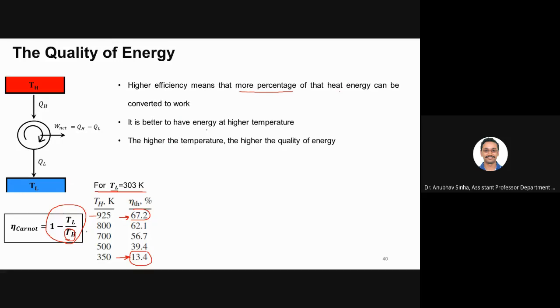So it is better to have energy at a higher temperature. It is always better to have energy at 900 Kelvin as compared to 350 Kelvin. The higher the temperature, the higher is the quality of energy, because a higher proportion of that energy you can convert to high grade energy, which is work. This is a very interesting aspect of quality of energy coming out from the thermal efficiency of the Carnot cycle. Any questions on this?